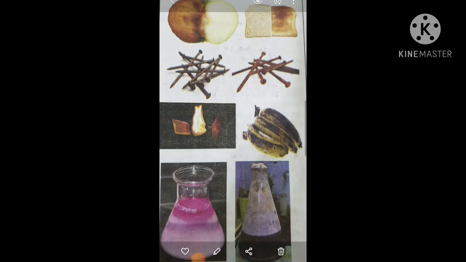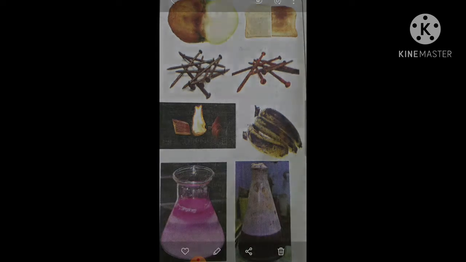A change due to which one substance is transformed into another substance, having new or different properties, is called a chemical change. That means a chemical change always produces a new substance with new properties.